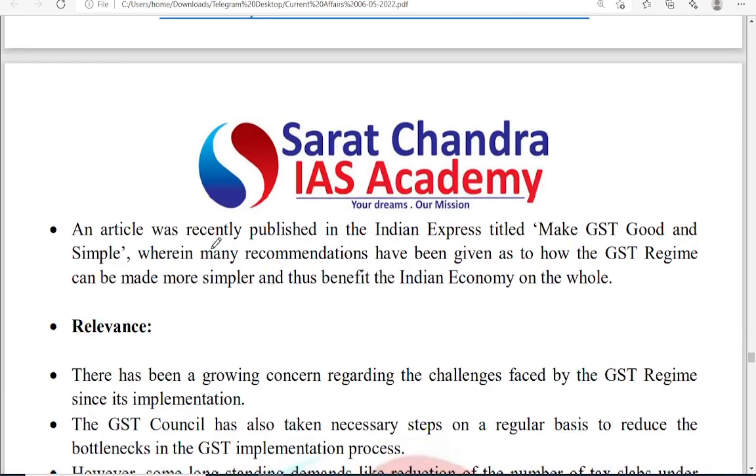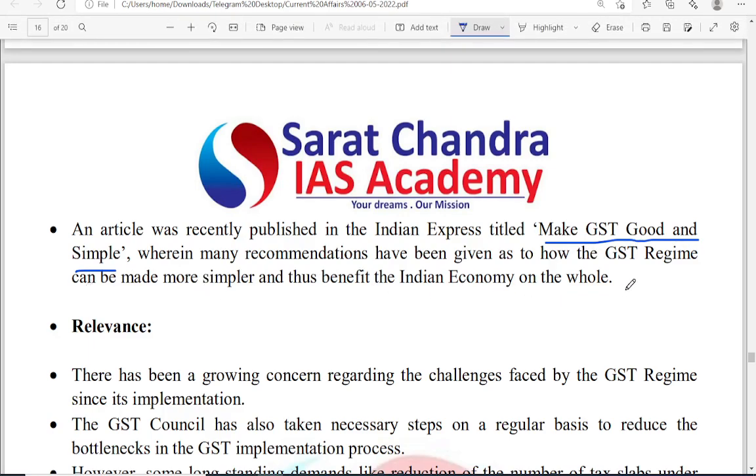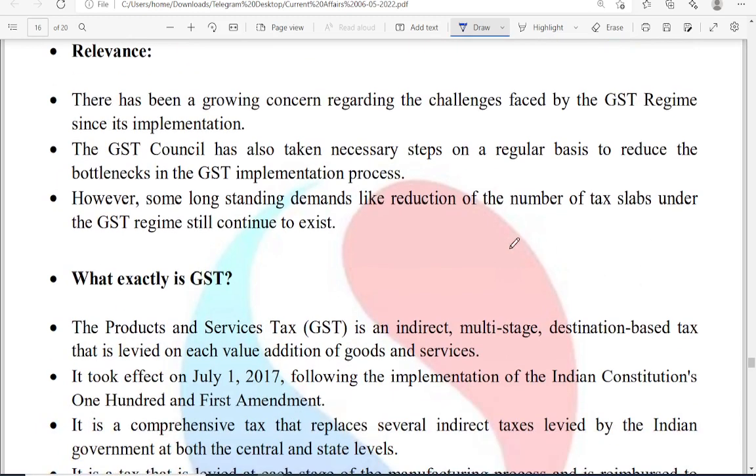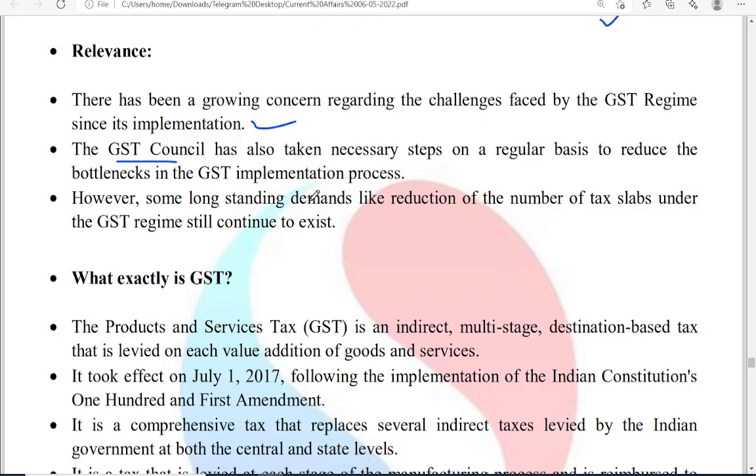So the relevance is an article was recently published in Indian Express titled "Make GST Good and Simple", wherein many recommendations have been given on how the GST regime can be made good and simpler. So the relevance is there must be growing concern regarding the challenges faced by the GST regime. We all know the GST Council also has to take many necessary steps. There are many implementation problems. Some long-standing demands like reduction in the number of tax slabs under the GST regime still continue to exist.